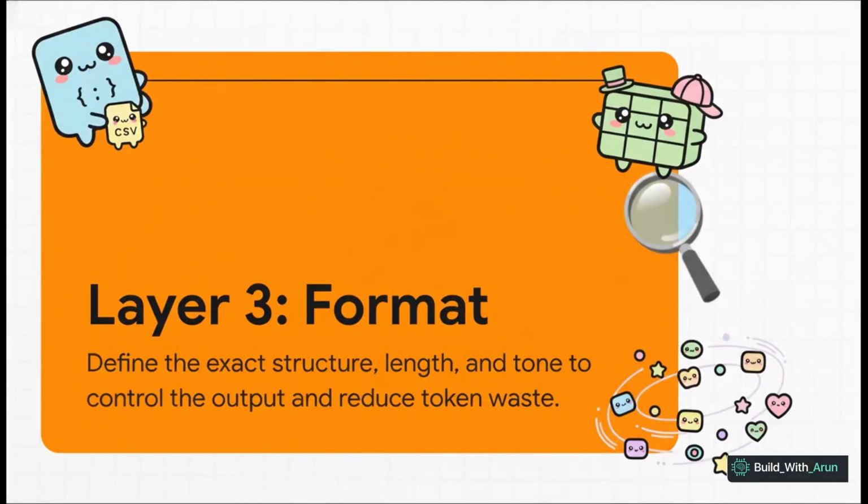Layer 3 is all about the format. You never want to leave the output structure to chance. Do you need the answer in JSON so you can plug it into an app? Maybe a CSV file for a spreadsheet, or a formal table written in Markdown. When you specify the format, you get total control. And honestly, you can even save money on API costs by preventing a bunch of wasted rambling text.